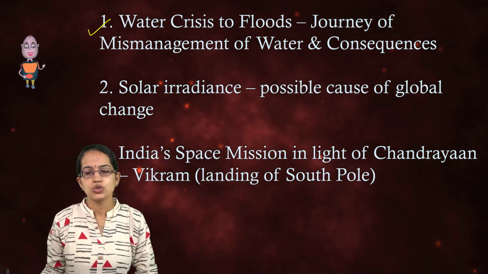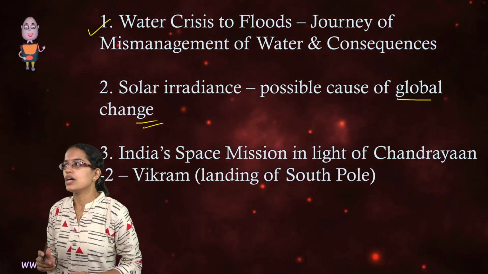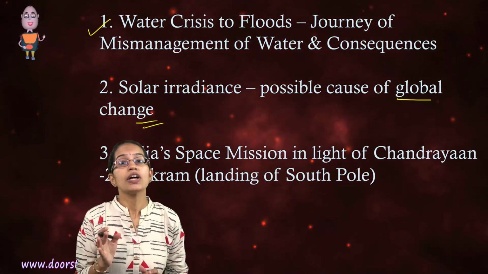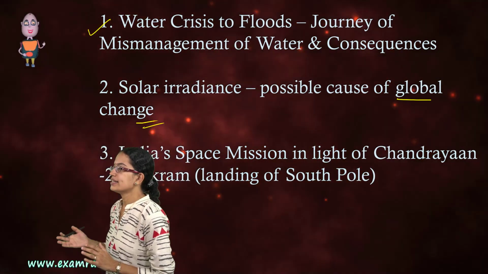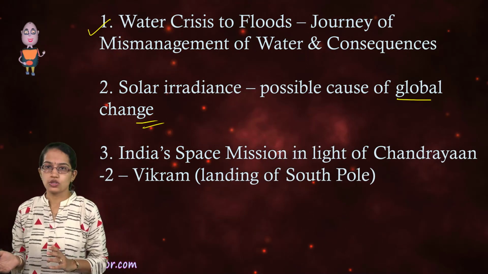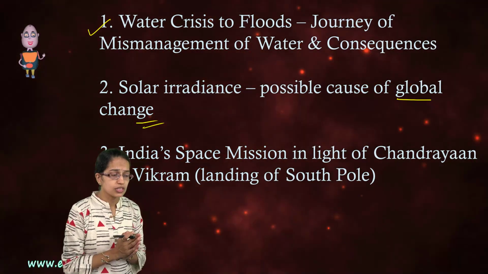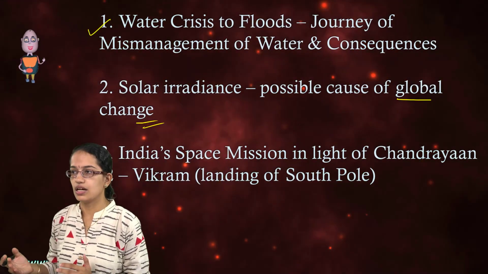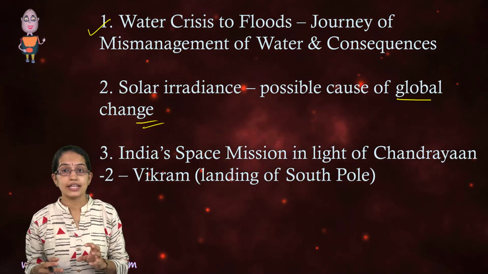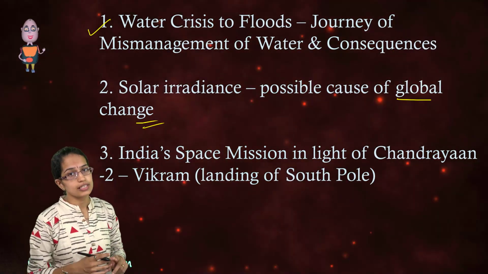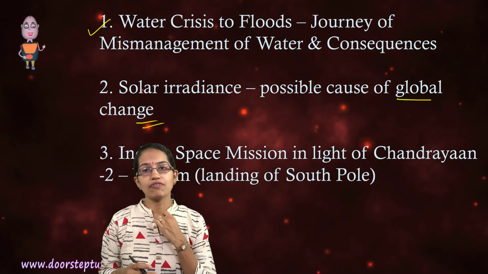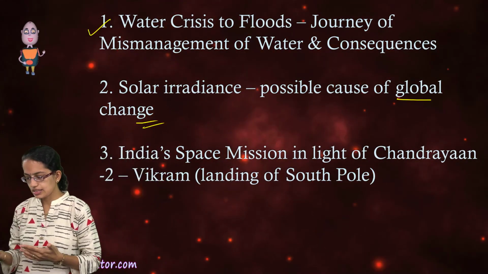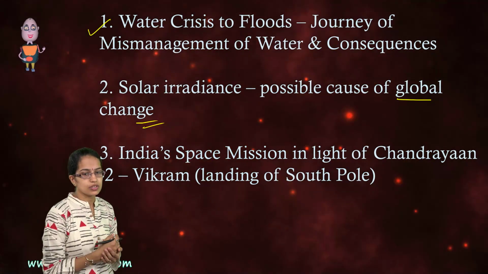The next is the issues related to global climate change. Now, most of the problems of global climate change have been attributed to the issue of anthropogenic causes, but there are happenings beyond anthropogenic causes which are affecting this, and that's mainly in the form of extraterrestrial effects and solar irradiance. So a very crucial thing that you need to understand is why you have climate change coming up because of the extraterrestrial phenomena besides the anthropogenic phenomena.